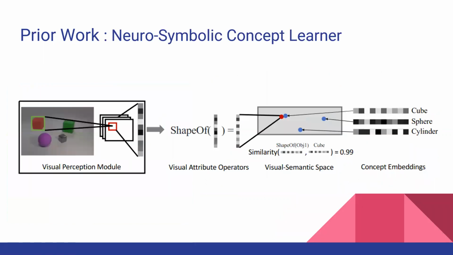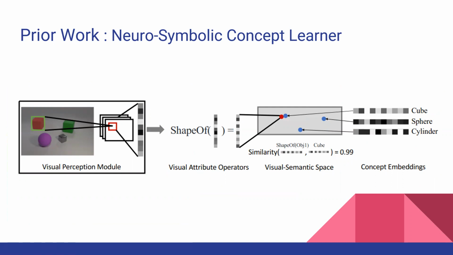We took inspiration from this paper called Neurosymbolic Concept Learner. This paper is for question answering from images. The way it works is, first, there's a detection stage where we get the location of all objects in the frame. We learn an embedding of these objects. The embedding is queried through symbolic queries like shape of, color of, etc., which maps into a concept embedding space. A similarity is then computed between the current projection in the space and other available embeddings of concepts to get the answer. This embedding space is also learned during training.